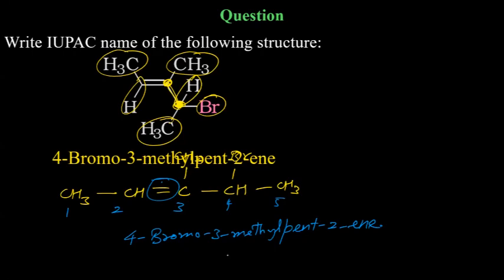Sir, yes. Sir, when we give number to the chain, won't bromo be considered first because it's the halogen? And if we start the numbering from right hand side, then bromo will get second number, and the double bond will get third number. And the methyl group also will get third number. So, according to the lowest sum rule, I think that should be considered.